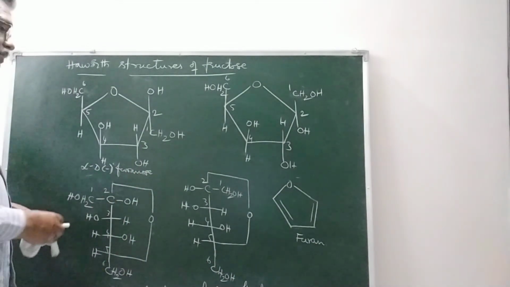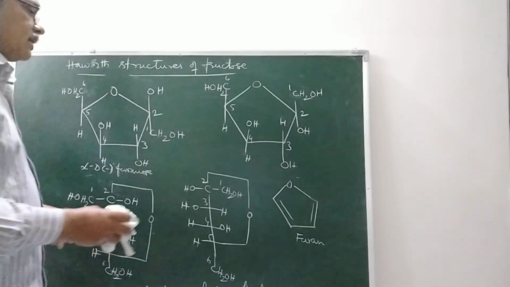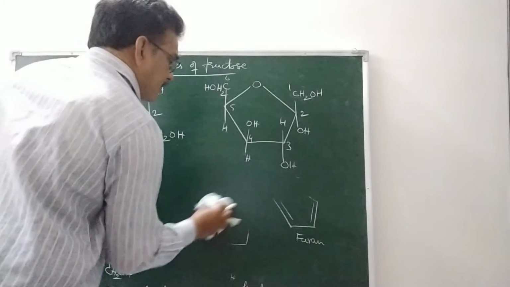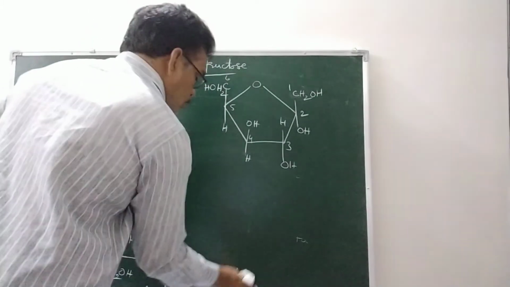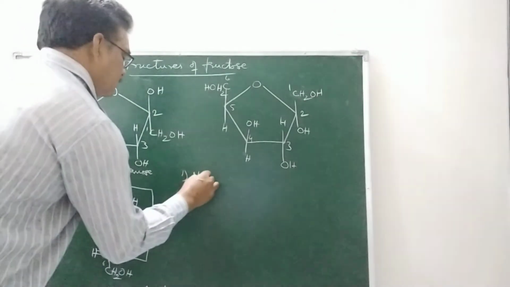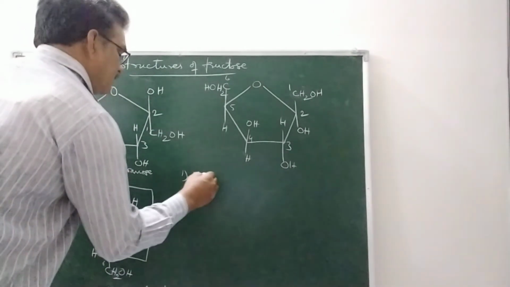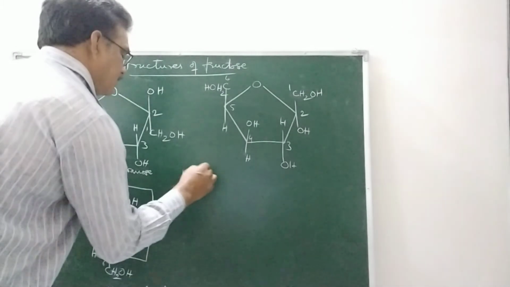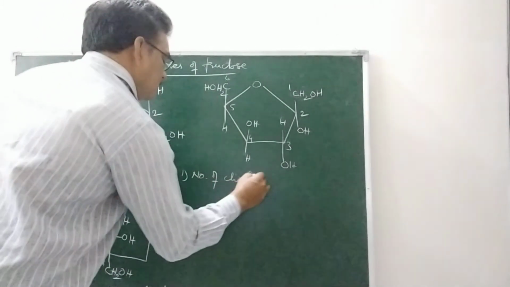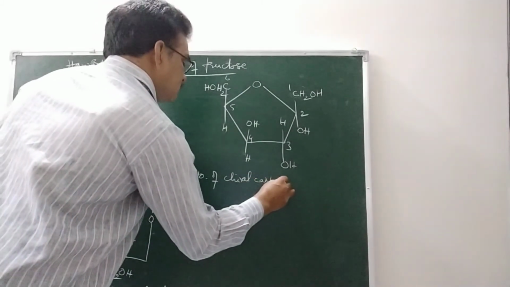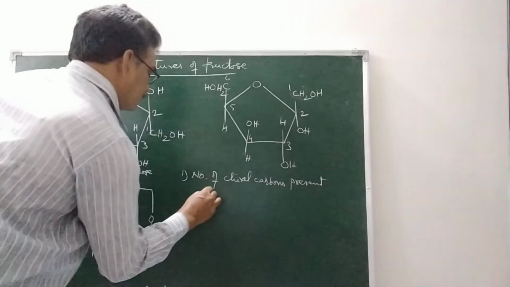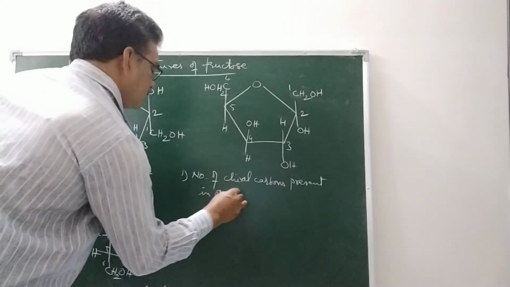If a question is given like this: number of chiral carbon atoms present in the open chain structure of fructose. This is important for NEET or IIT.